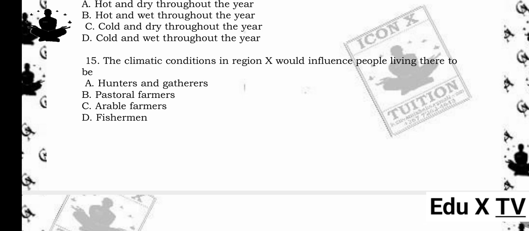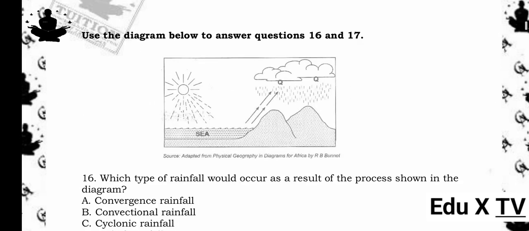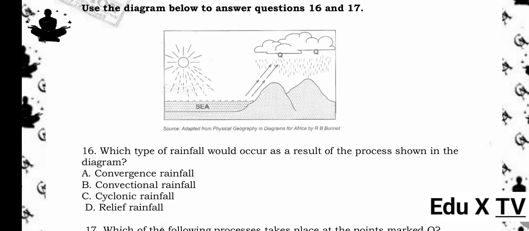15. The climatic conditions in region 10 would influence people living there to be A. Hunters and gatherers. B. Pastoral farmers. C. Arable farmers. D. Fishermen. The answer is A. Hunters and gatherers. Reason being, due to harsh, cold conditions, farming is difficult, so traditional hunting and gathering is more common.